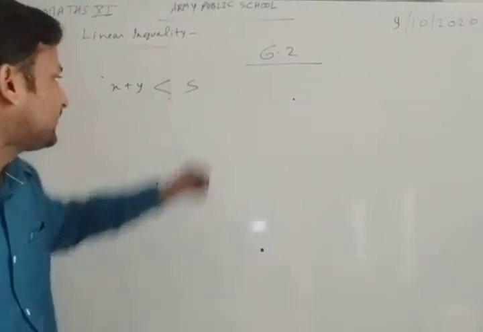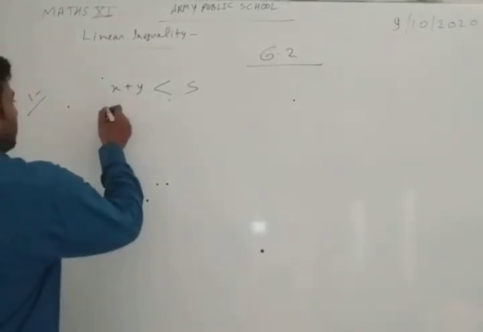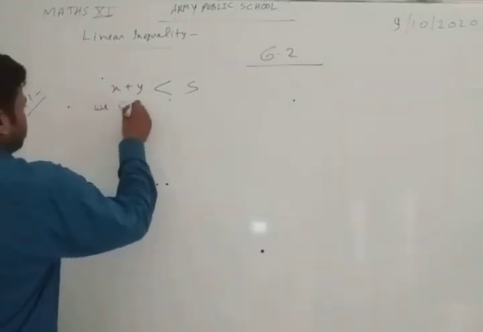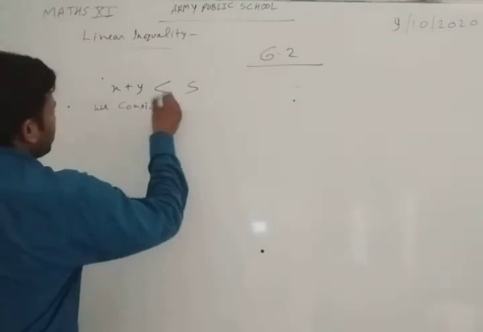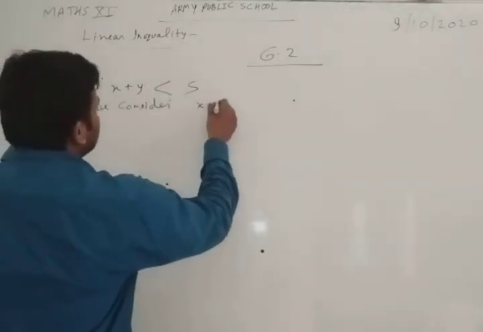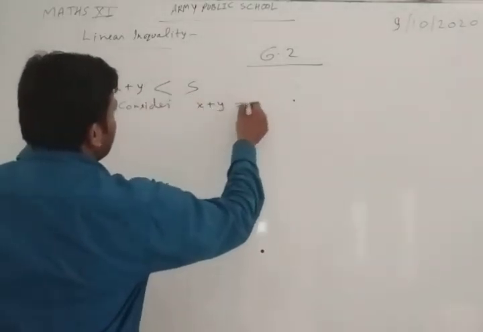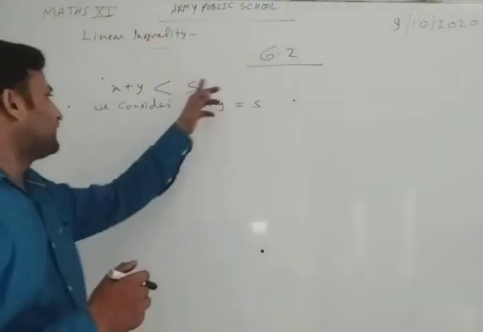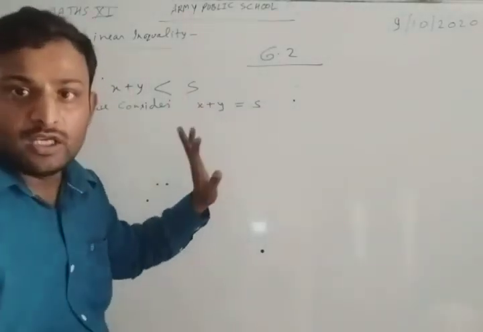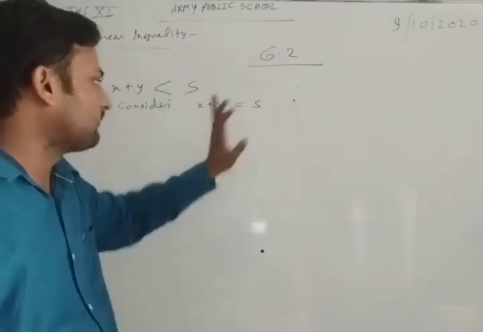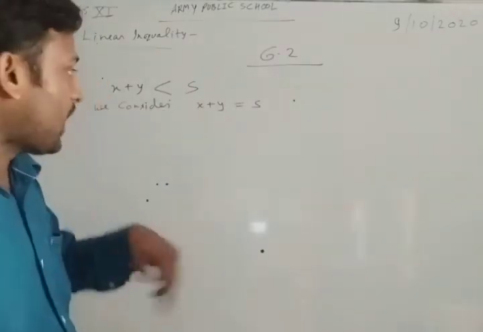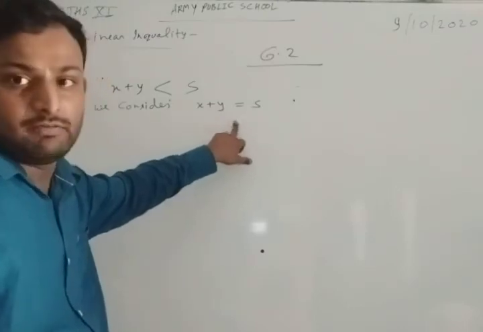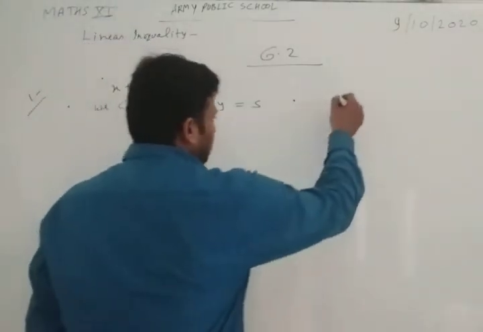First we will take this inequality, we consider what? x plus y is equal to 5. First we have converted this inequality into the equality. x plus y is equal to 5. Now we will draw the graph of this equation. Okay. Let us draw.